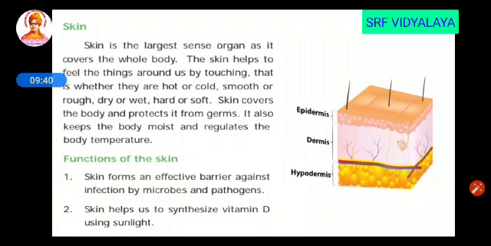So we have seen eyes, ears and skin. So the rest of the sense organs are the nose and tongue. The function of the nose we have studied in the respiratory system, and the other function of the nose is to smell the substances around us. The next is the tongue. So the tongue helps us to feel the taste. So these are the sense organs present in a human body.